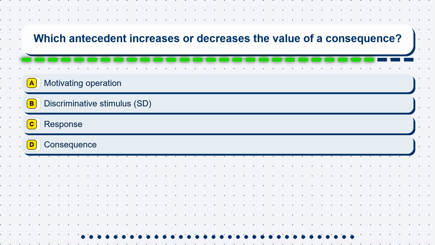Question 13. Which antecedent increases or decreases the value of a consequence? Option A, a motivating operation. Option B, a discriminative stimulus, SD. Option C, a response. Option D, consequence.